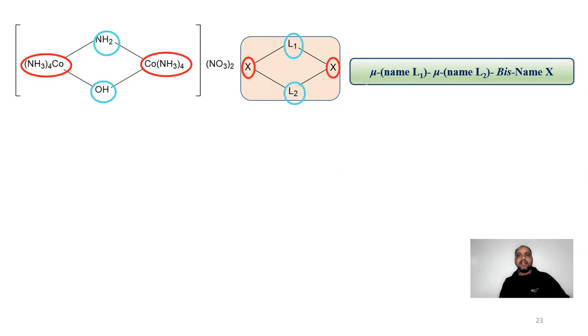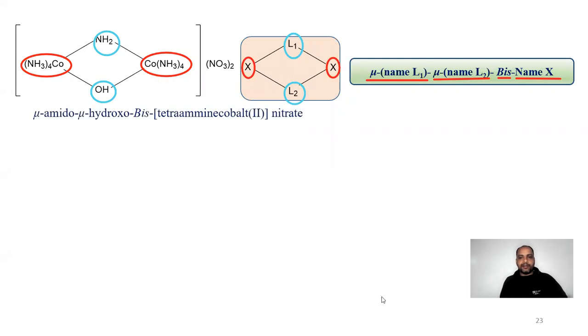So in such cases, the name of the ligands is written first, according to the name of the ligand L1, alphabetical order, and mu name of the ligand L2. And then we'll use bis, since these two groups X and X are same, and then we'll write the name of the X compound.